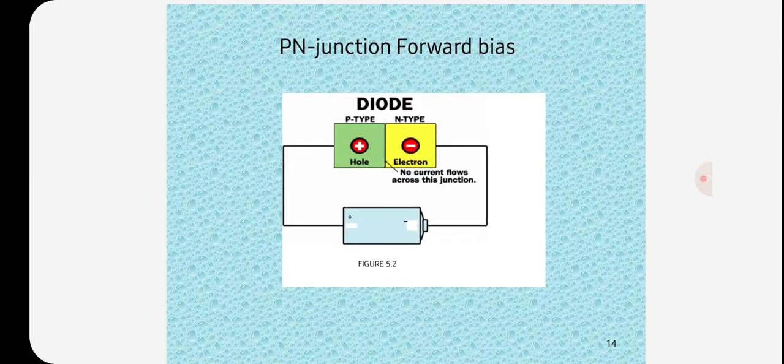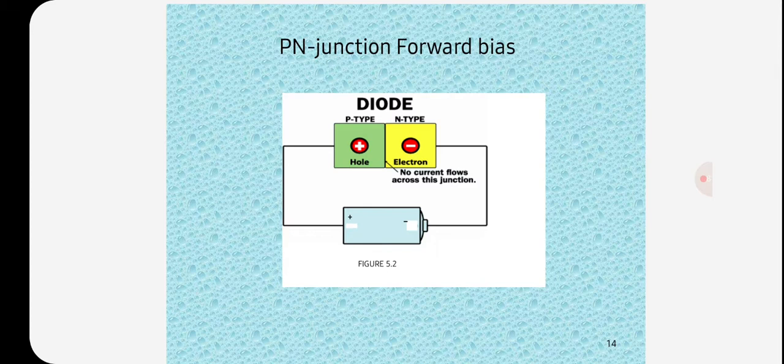So in this, when external voltage applied to the junction is in such a direction that it cancels the potential barrier, thus permitting current flow, it is called forward biasing. Suppose a positive battery terminal is connected to P region of semiconductor and the negative battery terminal to the N region. So this is called forward bias.